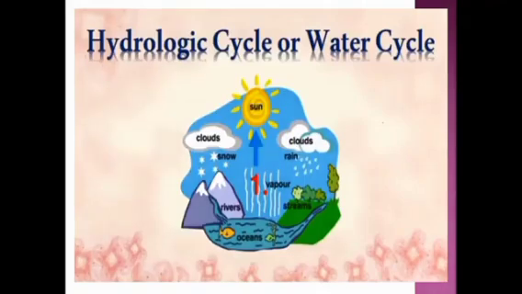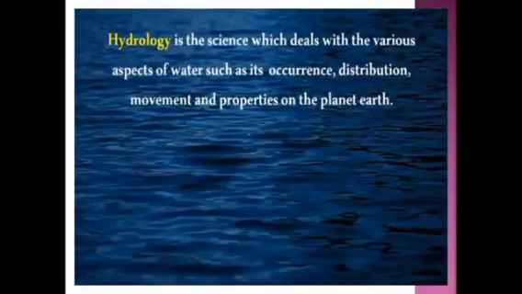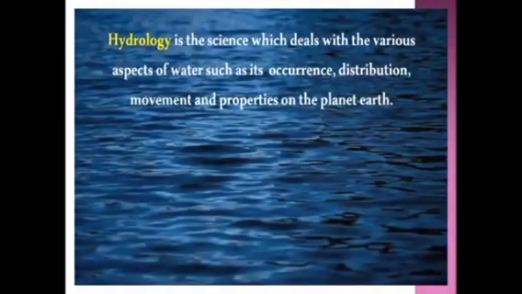Next, we are going to learn about hydrologic cycle or water cycle. So now we are going to see what is the definition of hydrologic cycle and what are the phases involved in the water cycle. First, let's see what is hydrology.